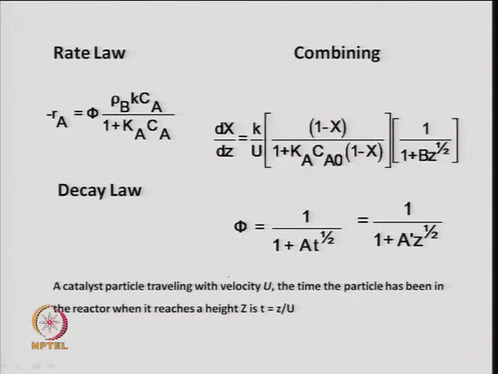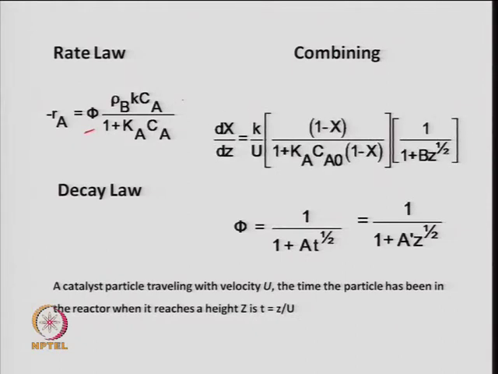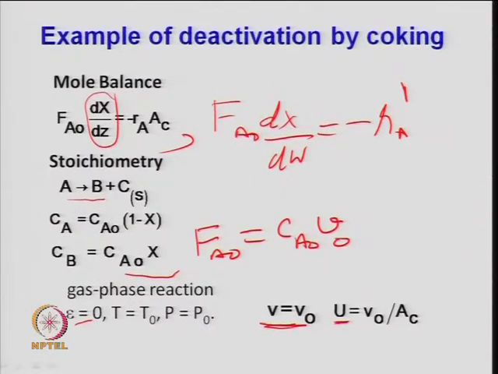So, this is the expression in terms of rate law. One can write minus R A as the deactivation function times the density of the catalyst in the bed times K C A divided by 1 plus K C A, at any time, assuming that the second term, K times C A minus C B, drops out. Here we have assumed that the reaction is irreversible. One can very easily write this expression, and as I discussed, this is your dXa by dz, which is written in this expression here. We have substituted this in the form of dXa by dz.